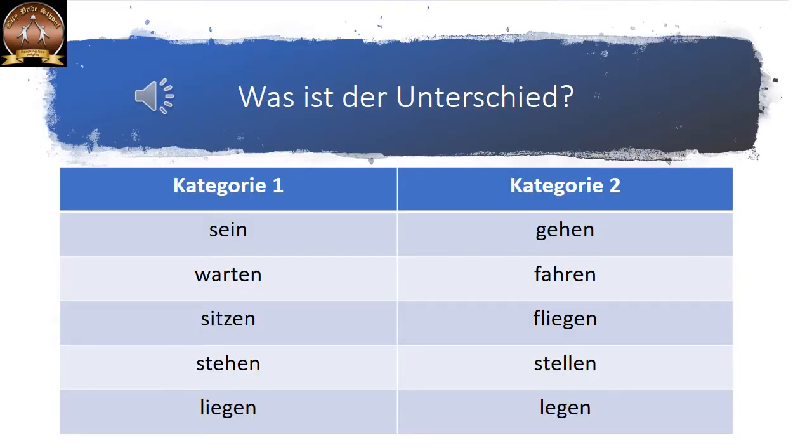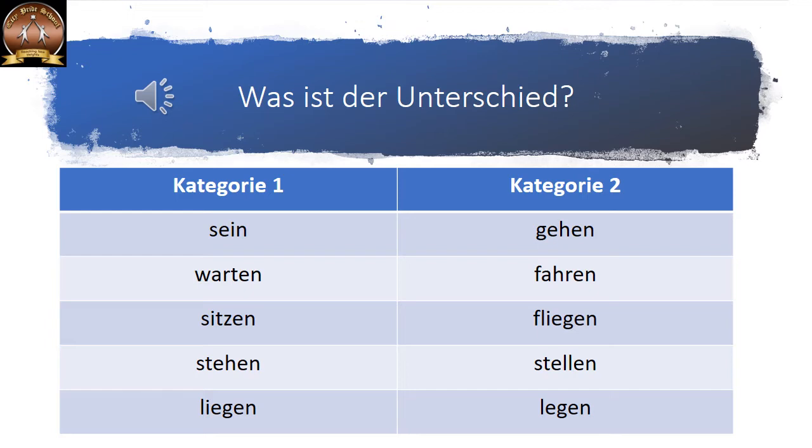Hier sind 2 Kategorien, Kategorie 1 und Kategorie 2. Was ist der Unterschied? Means what is the difference? Now we have to observe and study the difference in the nature of verbs in category 1 and category 2. So what is category 1? Sein, warten, sitzen, stehen, liegen. Und Kategorie 2? Gehen, fahren, fliegen, stellen, legen.